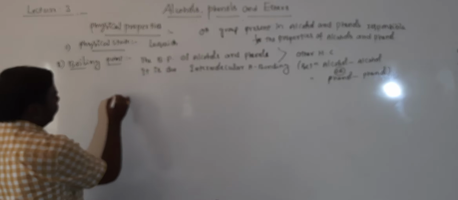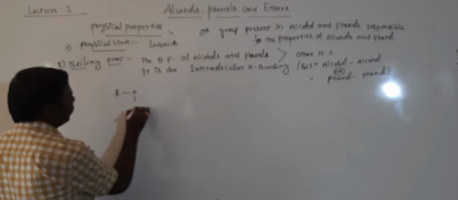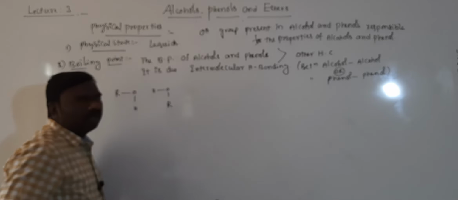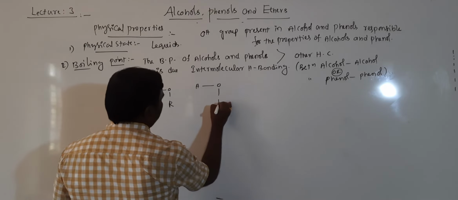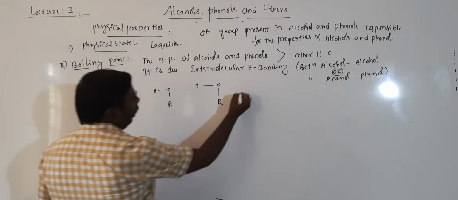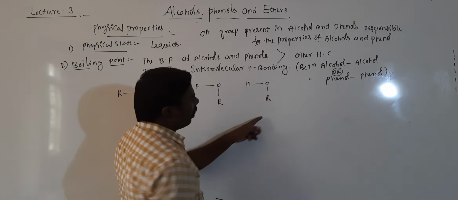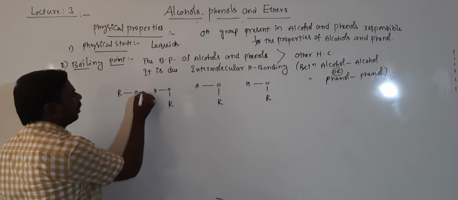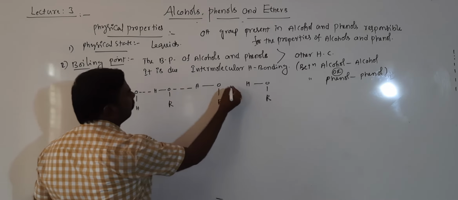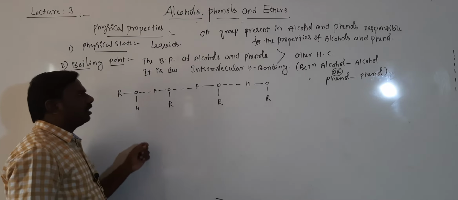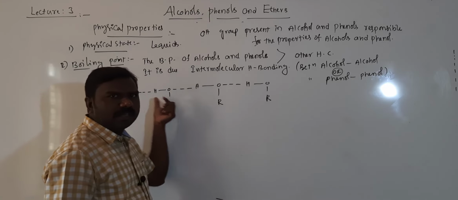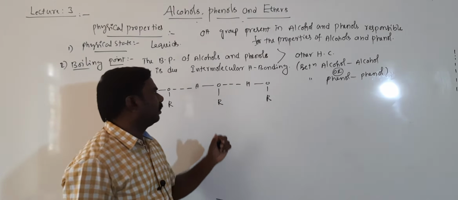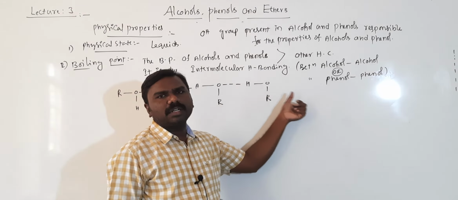That hydrogen bonding is ROH, one alcohol molecule, HOR, another alcohol molecule, HOR, another alcohol molecule, HOR, ROH, alcohol. I took 4 alcohol molecules, and these are connected by hydrogen bonding. This hydrogen bonding is in between the oxygen of the first molecule and the hydrogen of the second molecule, the oxygen of the second molecule and the hydrogen of the third molecule, the oxygen of the third molecule and the hydrogen of the fourth molecule.